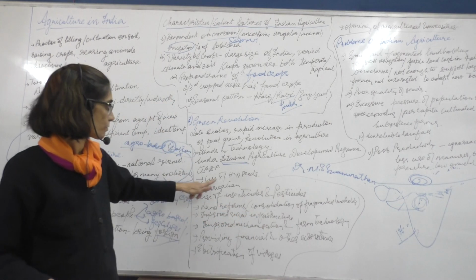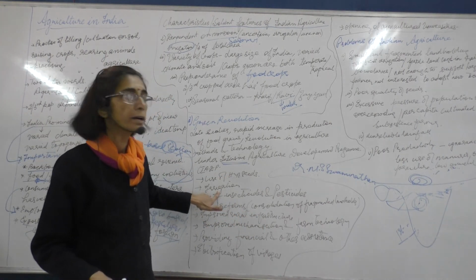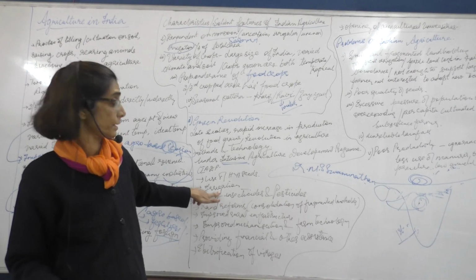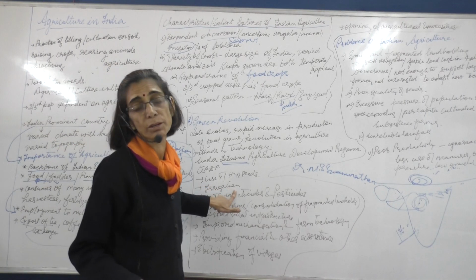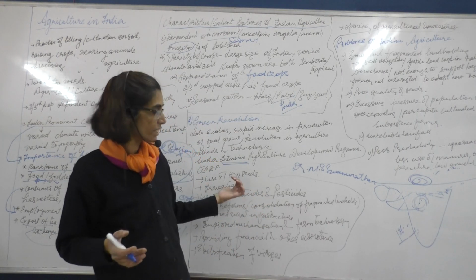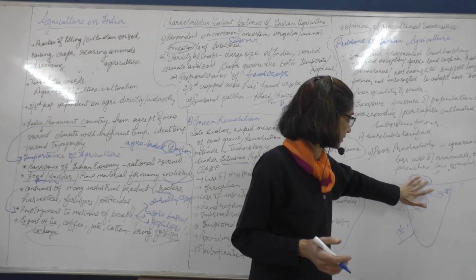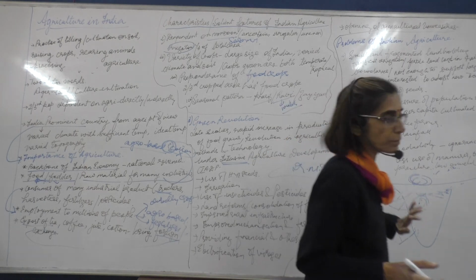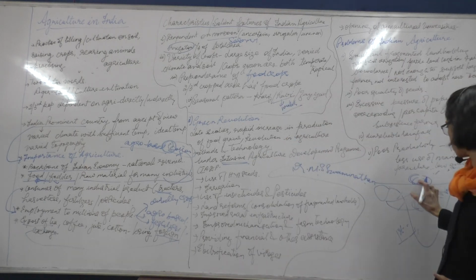So, use of HYV seeds, then providing irrigation to the maximum number of farmers, developing irrigation in these areas, especially it was brought up over here where they brought in irrigation through dams,